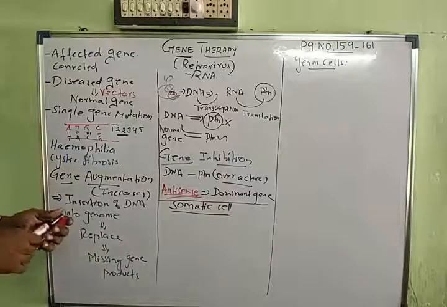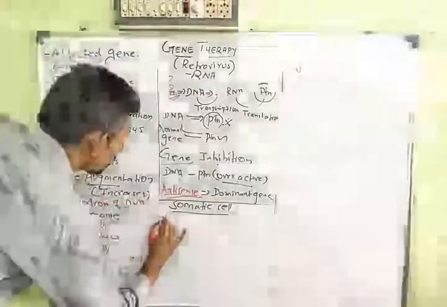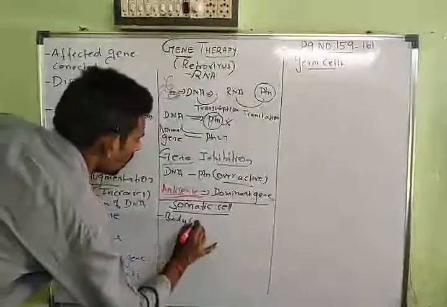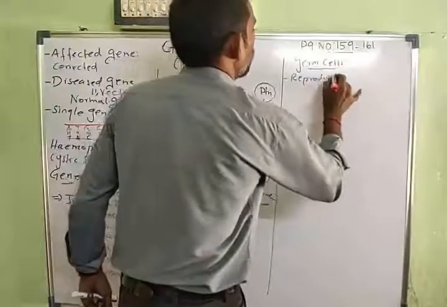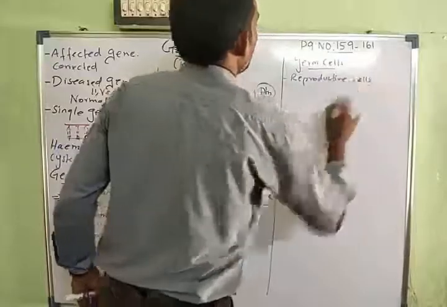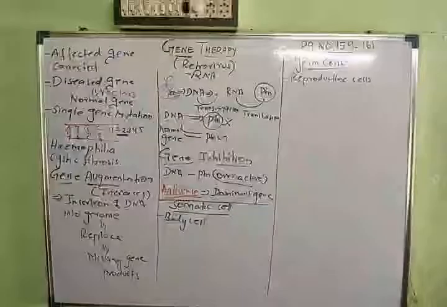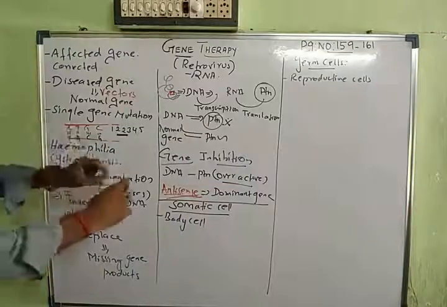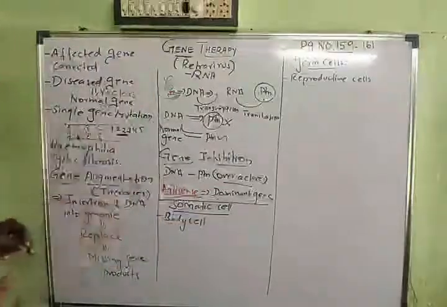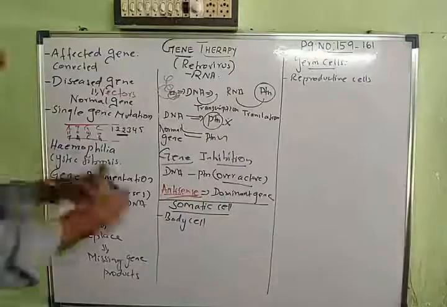Somatic cells are also called body cells, and the germ cells are the reproductive cells, like egg and ovum. Now in somatic cell therapy, the gene will be transferred into the somatic cells. Taking the gene and giving it to the cells. What are the somatic cells?